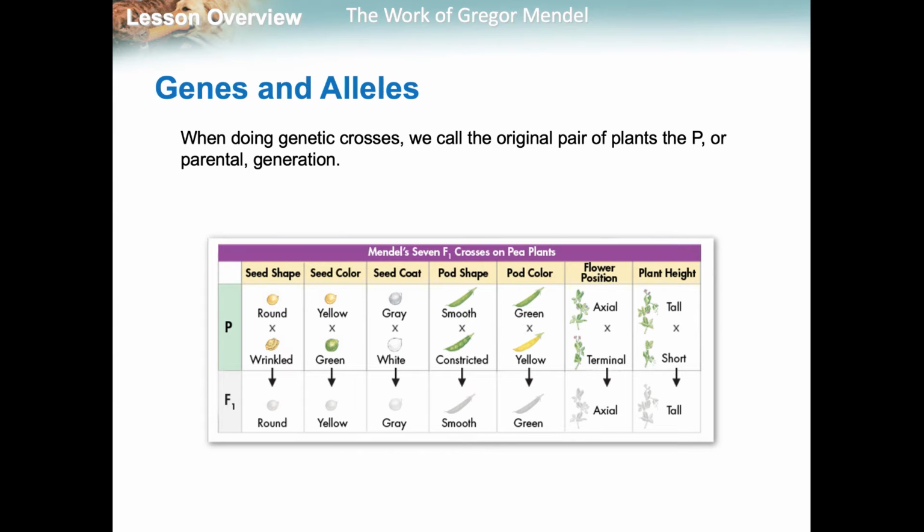So here are the 7 different traits that he looked at. He looked at seed shape, seed color, seed coat, pod shape, pod color, flower position, and plant height. Now, if you look here, you're going to see P, the P generation right here, that's the parental generation. And then the F1 generation is the filial generation, which is just the offspring of the parents.